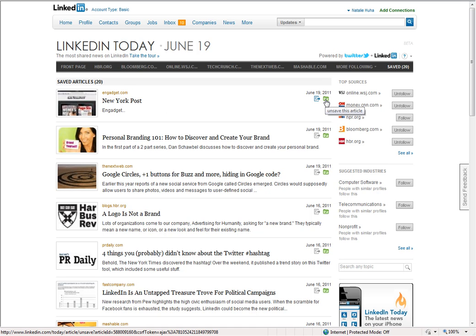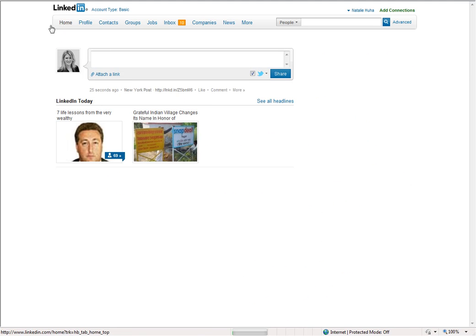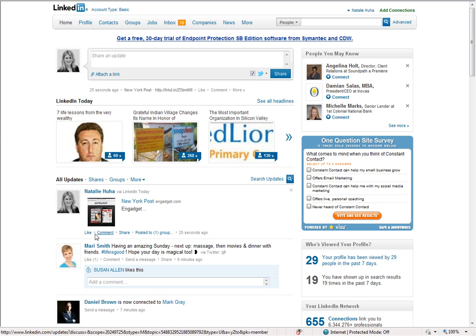If you want to remove the saved article, just click on the little green folder and it removes it from your list. And when you go back to your home page, it'll show you that you've shared the article. It's also good when you share an article to add a little description on your take on the article, which may spur interest with your audience. And that's how you use LinkedIn Today.